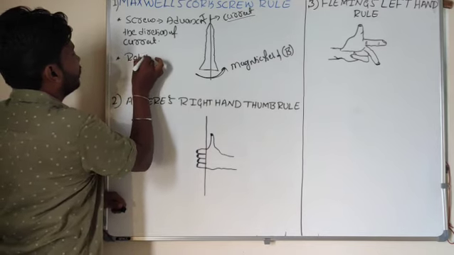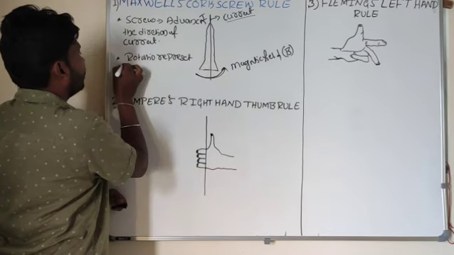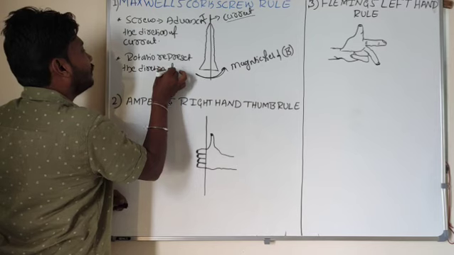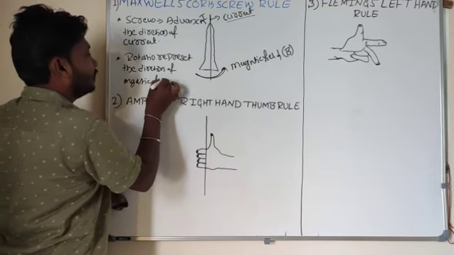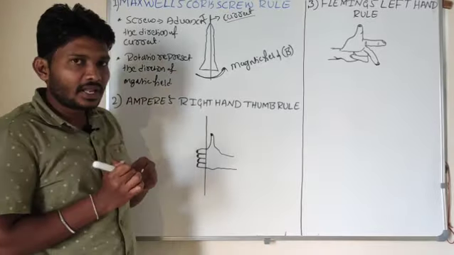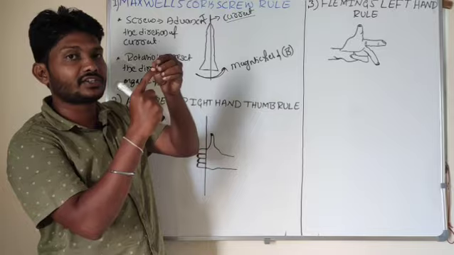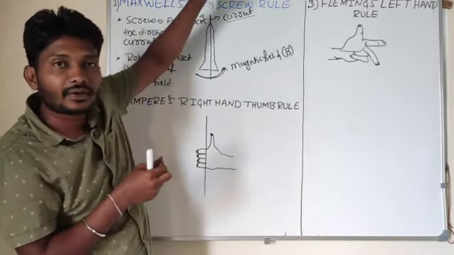Look, the screw is moving forward, so it is rising up, and that is the direction of the current.